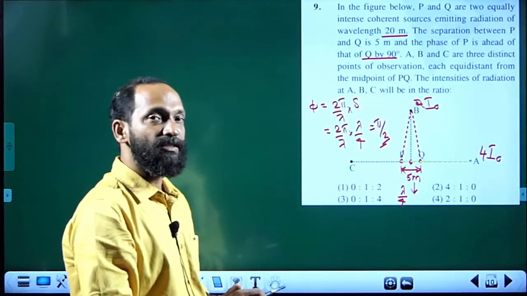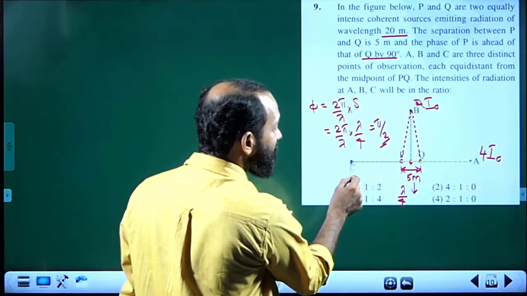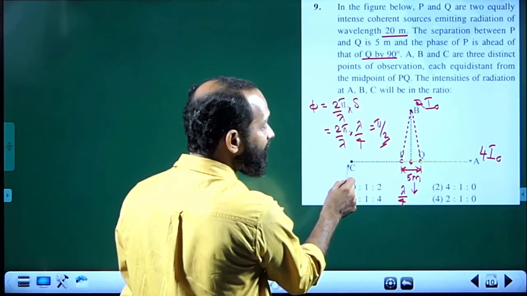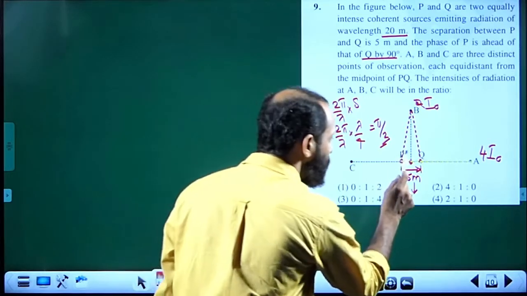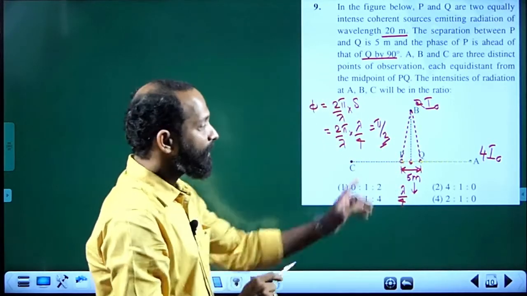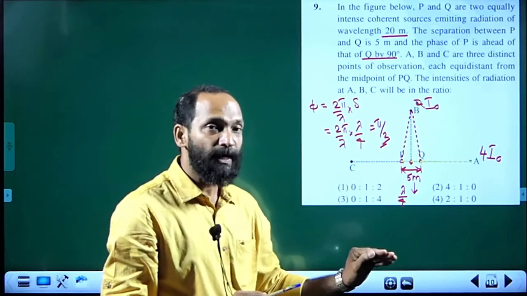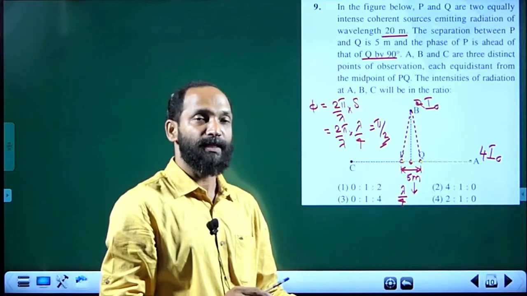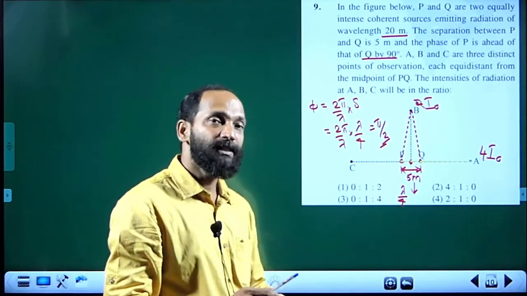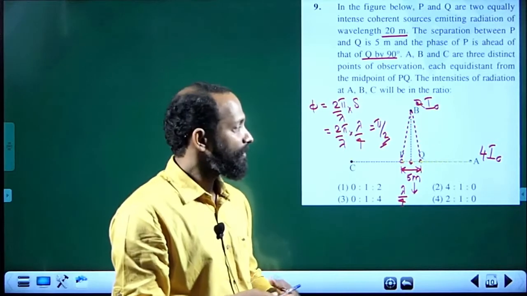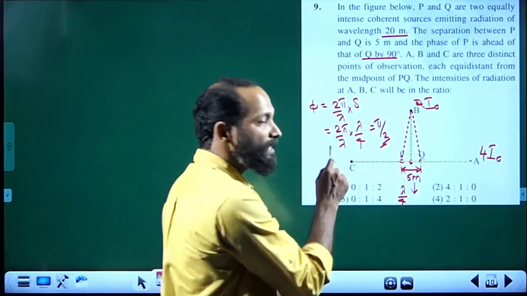What about C? The similar approach. The geometric path difference at C also will be lambda by 4. So phase difference is pi by 2, but P is leading there. So P is leading at C by the phase pi by 2 due to the geometric path difference, and also P is already leading by the source phase difference. So pi by 2 plus pi by 2, both are to be added, so that the total phase angle is pi.